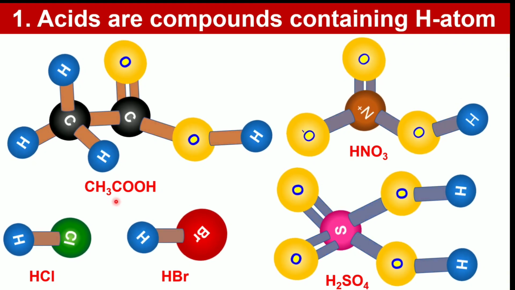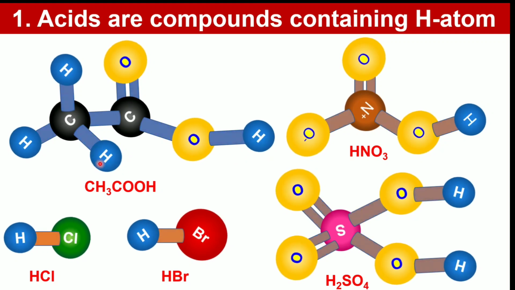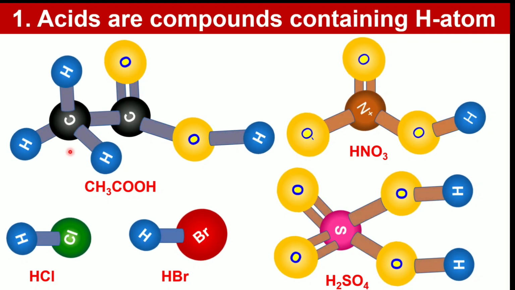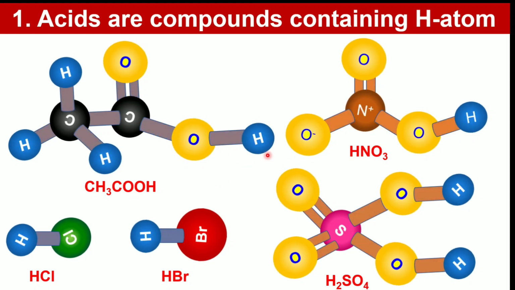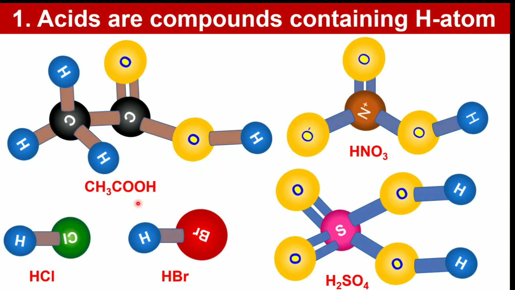In the case of acetic acid, it has 4 H atoms: 1, 2, 3, and this is 4. But these 3 H atoms, 1, 2, and 3, are attached to the C atom, and these are not replaceable by metal. Only this H atom, which is attached to the O atom, is replaceable by metal. So, acetic acid has a basicity of 1.